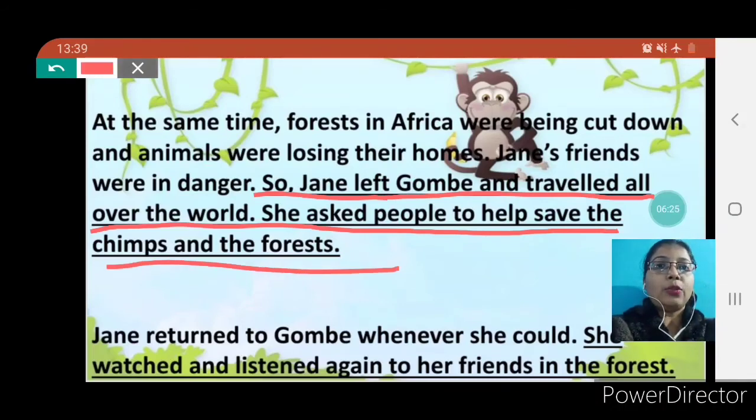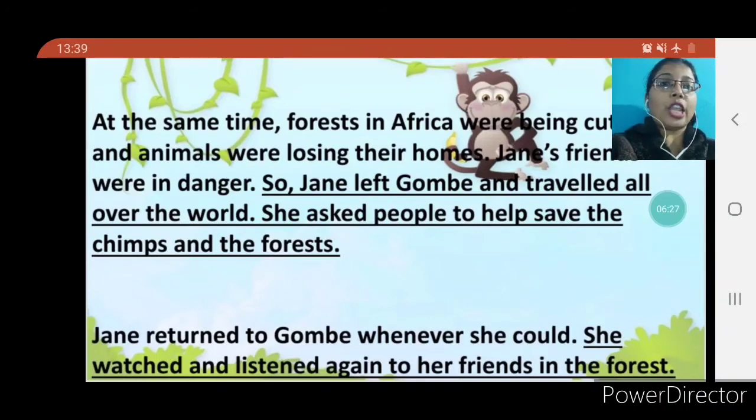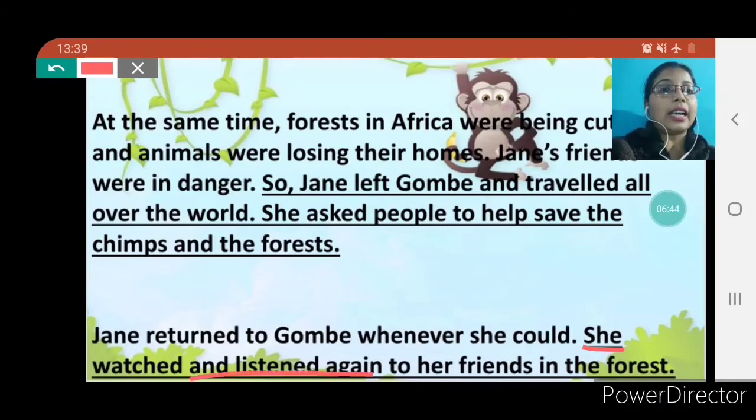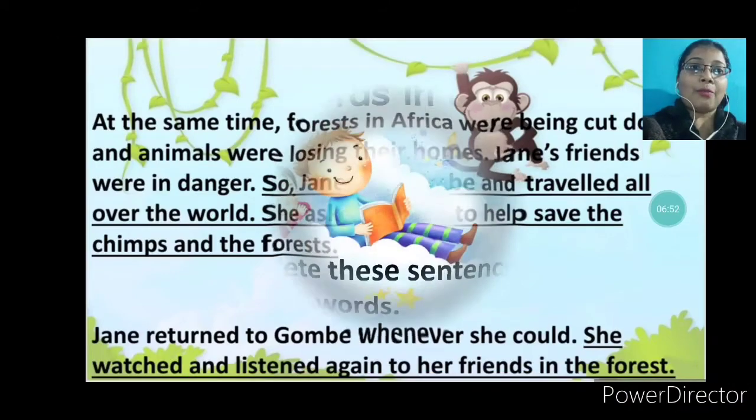Okay. Moving towards our next paragraph, that is, Jane returned to Gombe whenever she could. Whenever she was getting time, she returned back to Gombe. She watched and listened again to her friends in the forest. So you have to underline this sentence also. Okay, children? So here the story is completed.